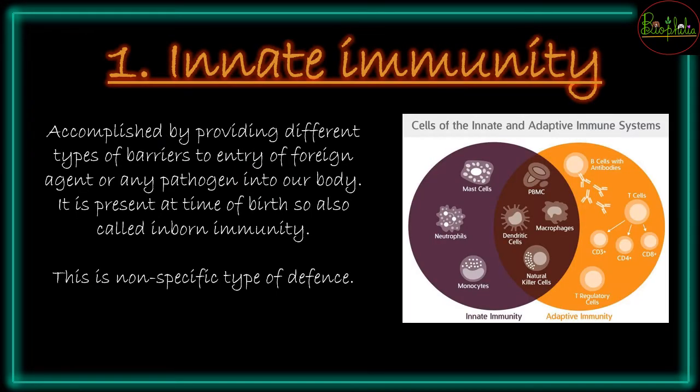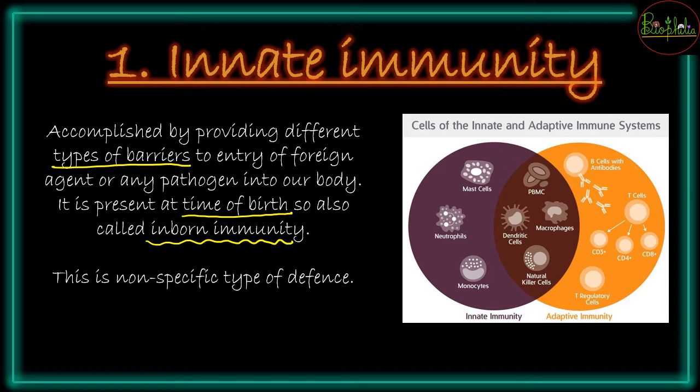Now here we see the first kind of immunity, that is innate immunity. Innate immunity is called inborn immunity because it comes from the time of birth. And from the time of birth, what is provided? Different types of barriers are provided so that no pathogen can enter into the infant's body.